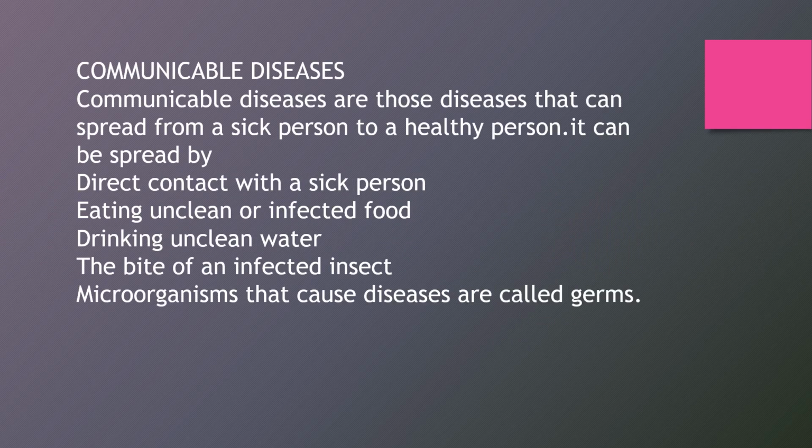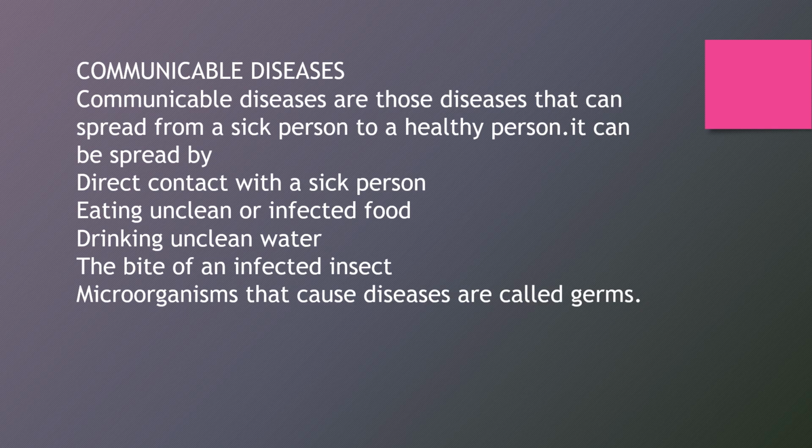Disease is a condition that does not allow the body or some part of the body to function properly. Diseases are of two types: communicable disease and non-communicable disease. In this lesson, we will learn about how communicable diseases are caused, transferred, and can be prevented.